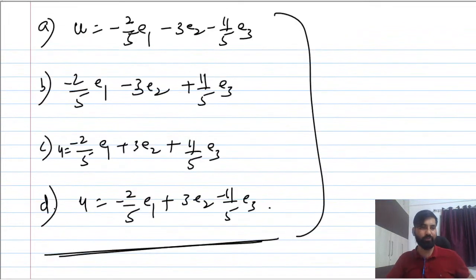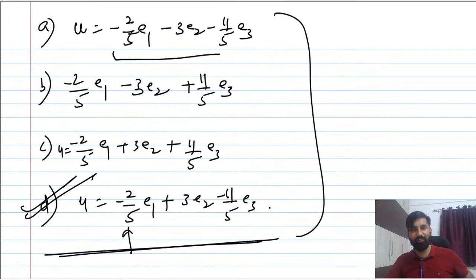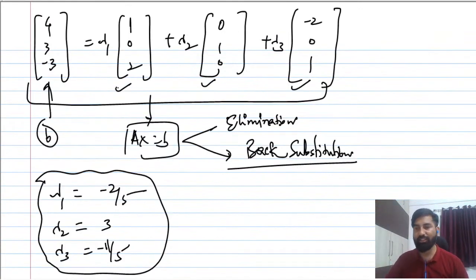Keep in mind this, option D. Okay, see they have given this kind of similar options, right? Only plus minus you have to take care of. So I think you might be making some mistakes. So check lambda 1 you should get minus 2 by 5, lambda 2 3, and lambda 3 minus 11 by 5. Okay, so I think you might be making a mistake somewhere in sign.